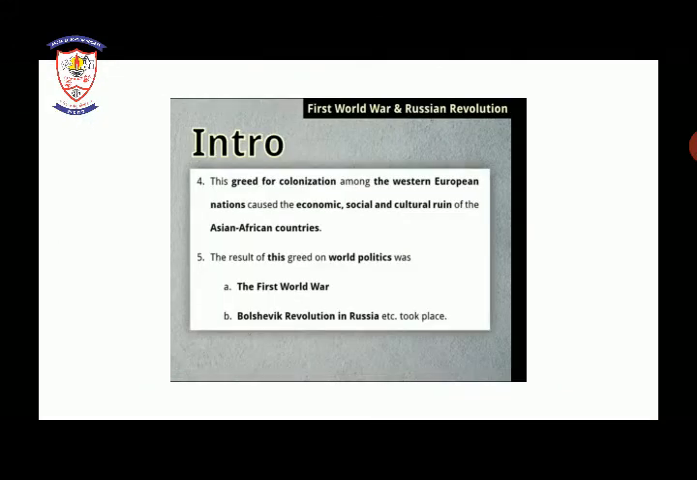Next, fourth point. This greed for colonialism among the Western European nations caused the economic, social and cultural ruin of Asian countries and African countries. As the greed of establishing colonies was increasing day by day among Europeans, Asian and African countries faced a lot of economic, social and cultural problems due to European countries' colonization.